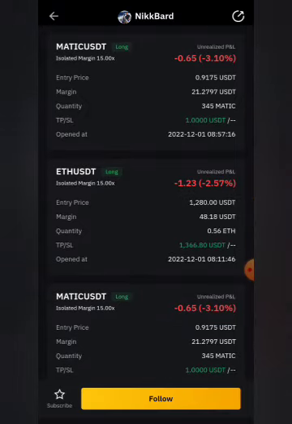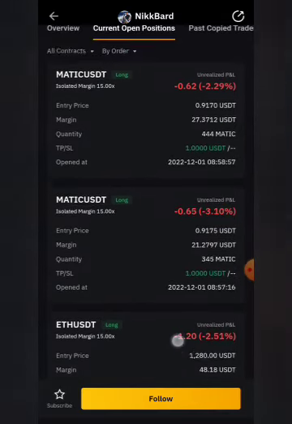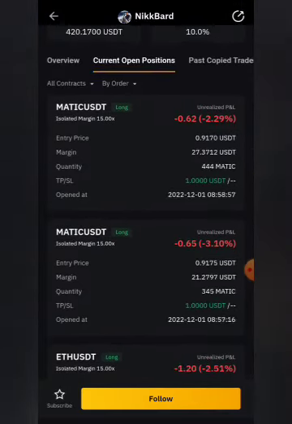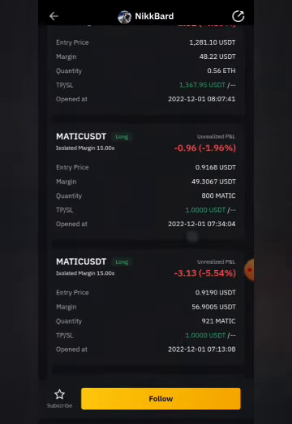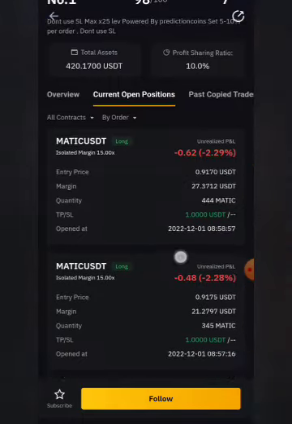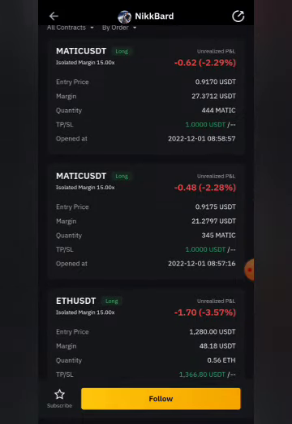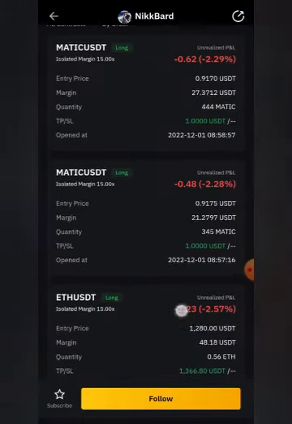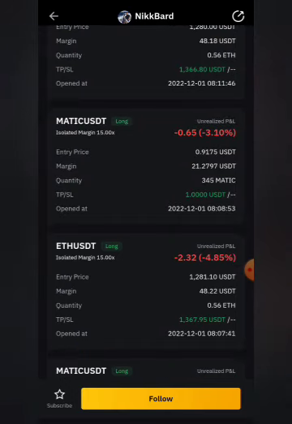If you look at all the trades he has taken today already, Matic, Ethereum, Matic, and so on, the majority of those trades, you can see they are just new entries, and for now they are not going his direction. But one thing I can guarantee you is that by the end of the day, before he closes his trade, they are all going to go in his direction, because the market moves up and down. So maybe right now the market is going down, then it will go back up.